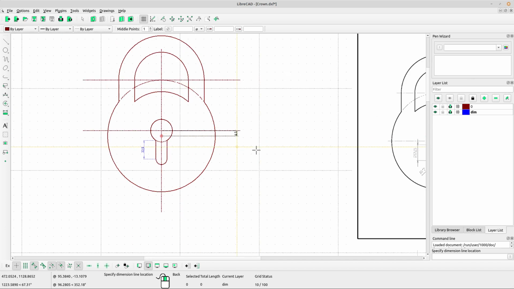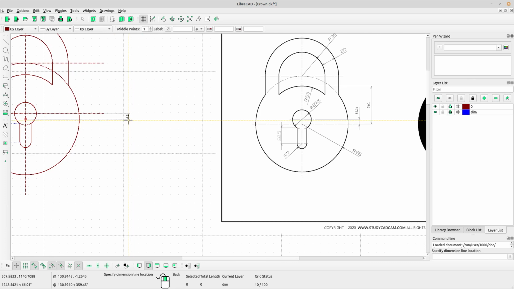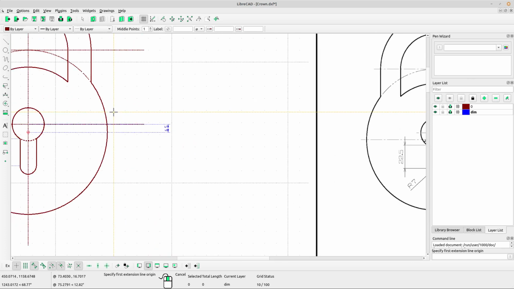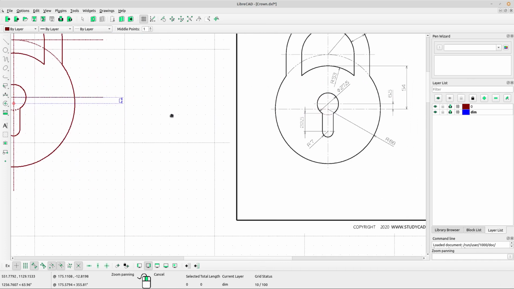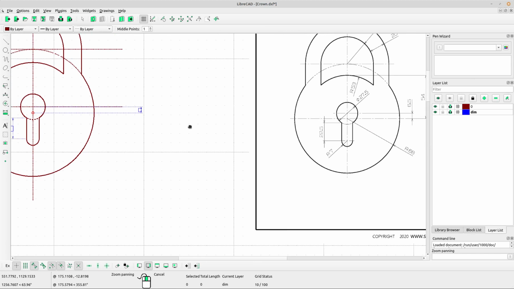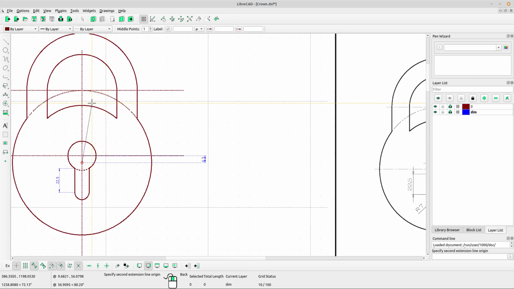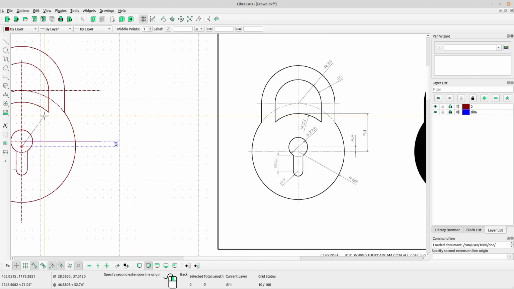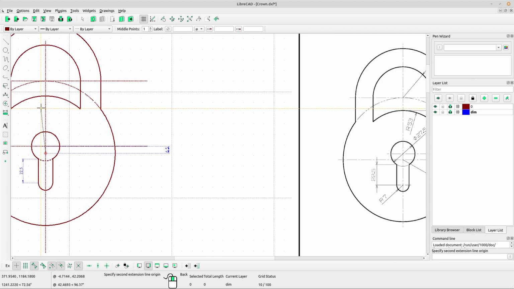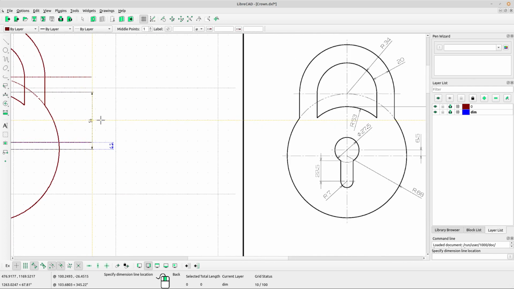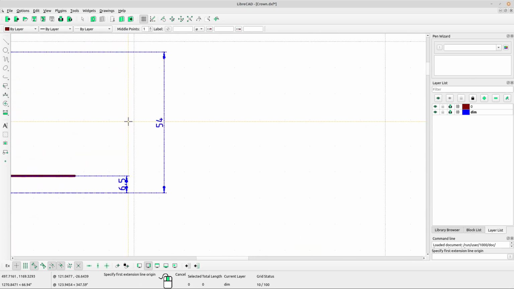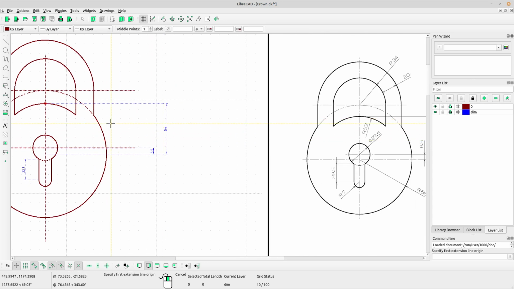Okay, 6.5. Okay, we got the number. Now select the center of this circle there at the end or the edge. Yes, okay, we got the number 54.